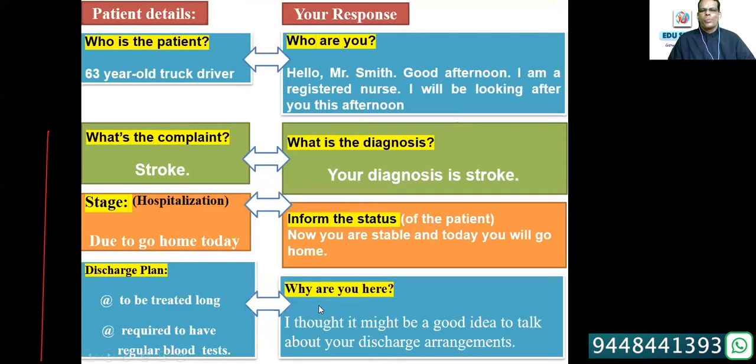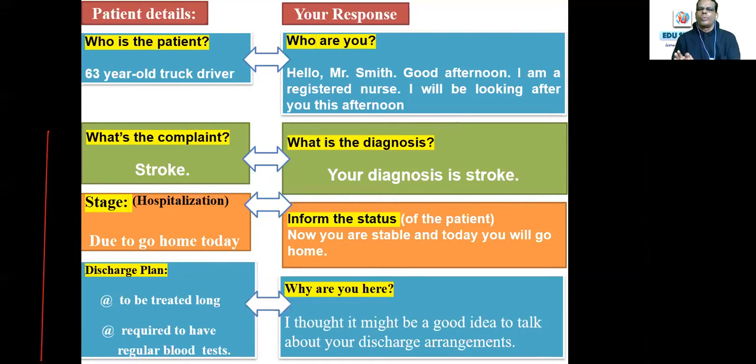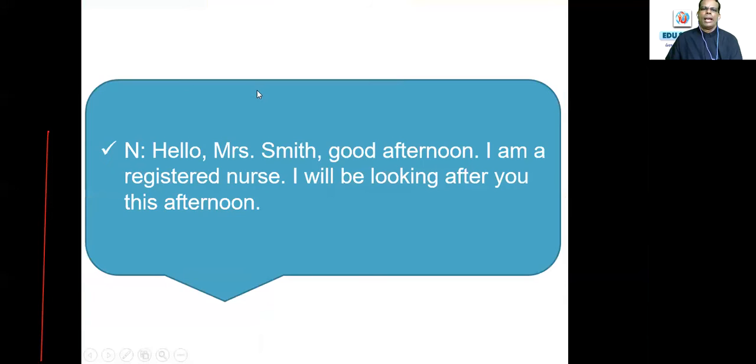And what's your response? Why are you here? You have to tell the patient why you are here. I thought it might be a good idea to talk about your discharge arrangements. You are informing the patient of your duty or your purpose of meeting him or her. Is that clear? So beautifully, you can arrange the role play card and a response, every part of it as a counterpart of your response. So there is nothing to be confused. Having the role play card in your hand, having scanned it, you can easily go through the whole process.